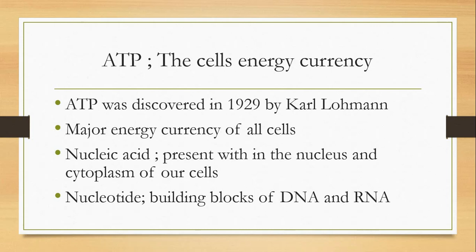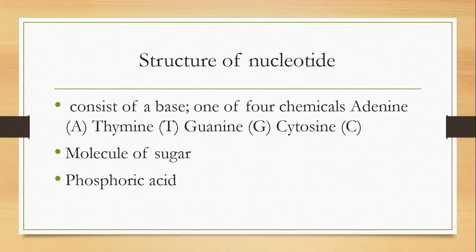So where is ATP present? ATP is present in our nucleus and cytoplasm. Structure of a nucleotide: it consists of a base, one of four chemicals: adenine (A), thymine (T), guanine (G), cytosine (C). These four are called nitrogenous bases. So what is meant by nitrogenous base? Basically, a nitrogenous base is an organic molecule with a nitrogen atom, so it is called a nitrogenous base.